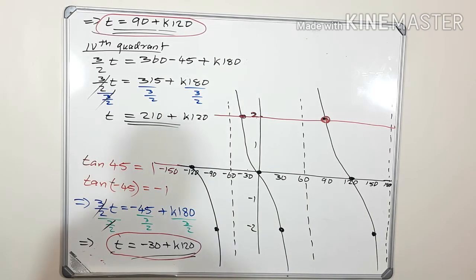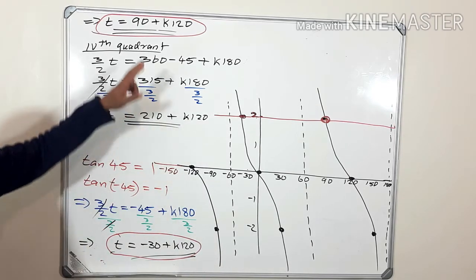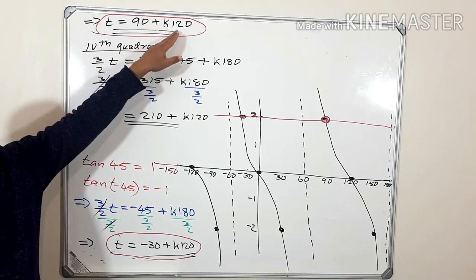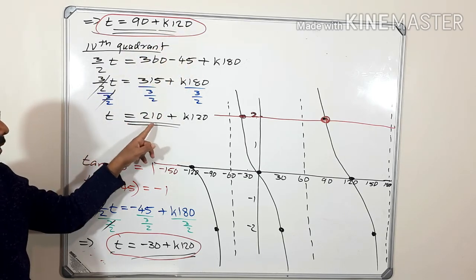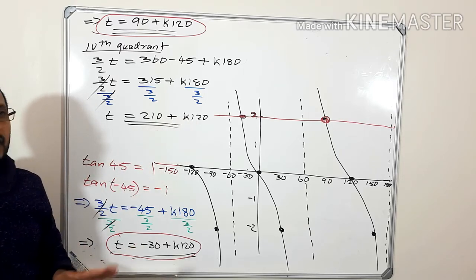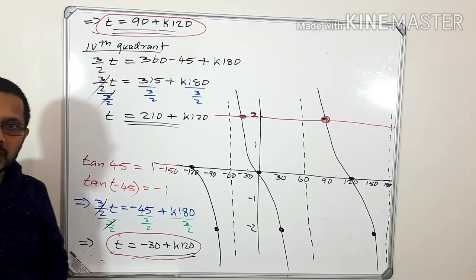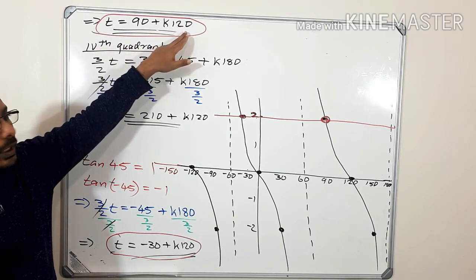Okay, so now look at this graph. We have two equations, 90 plus k 120, that's a general solution, and also 210 plus k 120, but it's not complete. Okay, it's not complete. Why is it not complete? Look at this one, 90 plus k 120.